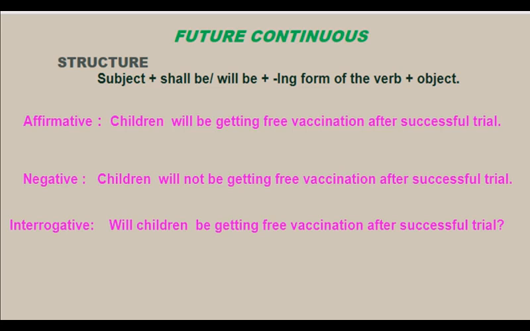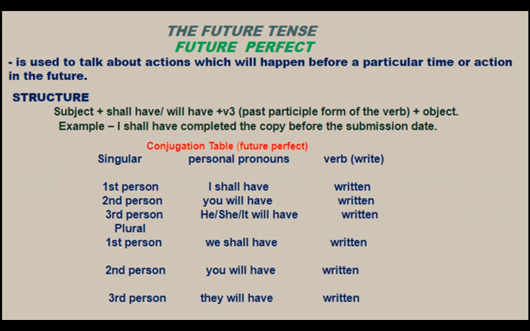Children will not be getting free vaccination after successful trial. And look at the interrogative sentence. Will children be getting free vaccination after successful trial? Question mark. Now move to the future perfect tense.